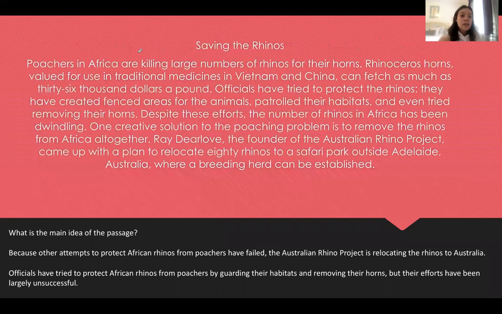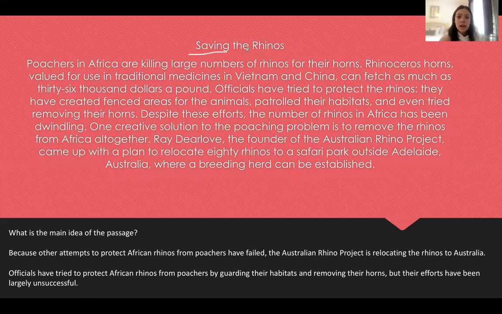Okay, saving the rhinos. Poachers in Africa are killing large numbers of rhinos for their horns. Rhinoceroses are valued for use in traditional medicines in Vietnam and China, and horns can fetch as much as $36,000 a pound. Officials have tried to protect the rhinos. They have created fenced areas for the animals, patrolled their habitats, and even tried removing their horns. Despite these efforts, the number of rhinos in Africa has been dwindling. One creative solution to the poaching problem is to remove the rhinos from Africa altogether. Ray Dearlove, the founder of the Australian Rhino Project, came up with a plan to relocate 80 rhinos to a safari park outside Adelaide, Australia, where a breeding herd can be established.